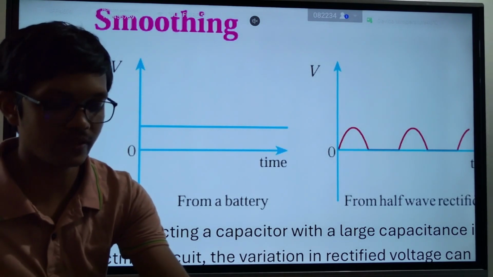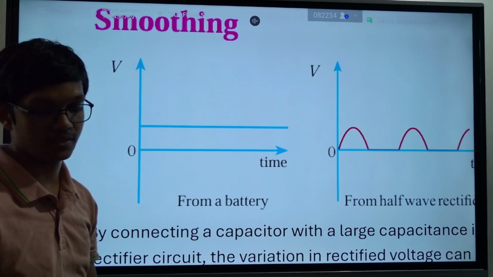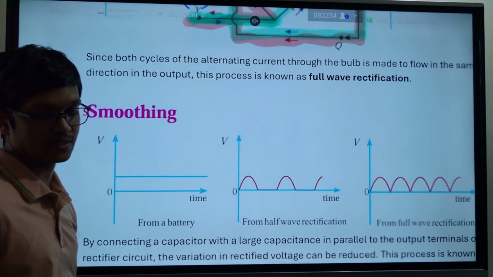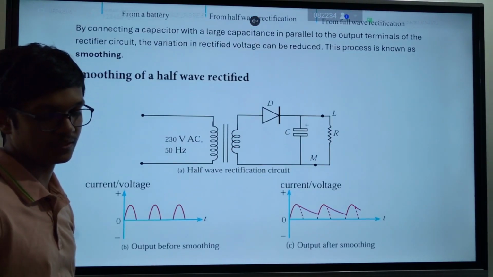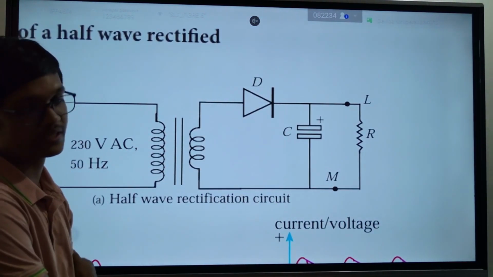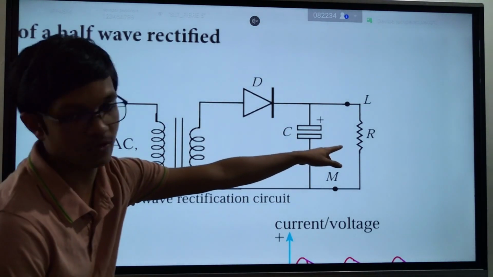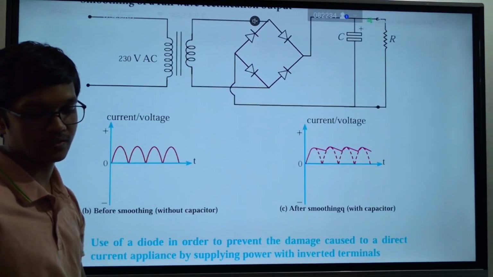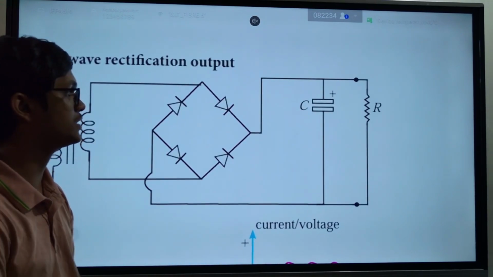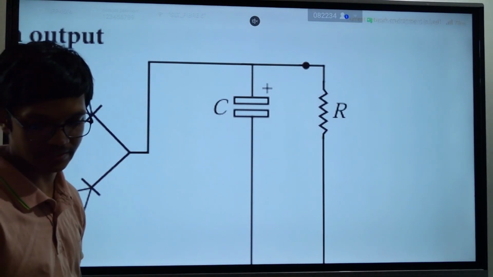For this, what we do is we use a capacitor. Capacitor means we connect it to the same circuit. This is a half wave rectification circuit. We connect a capacitor here with our mobile phone. Or in the next circuit, this is a full wave rectification circuit. With our mobile phone, we connect a capacitor.